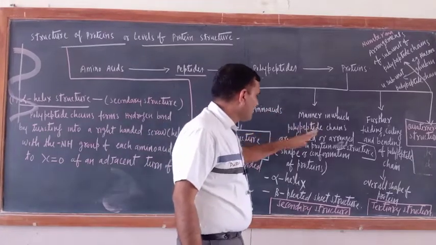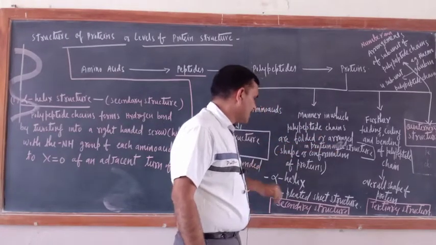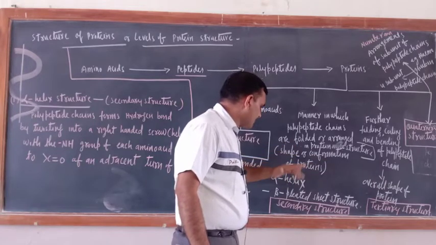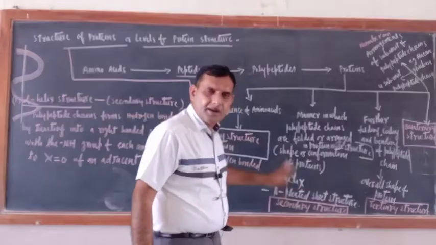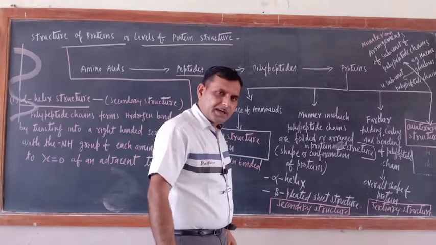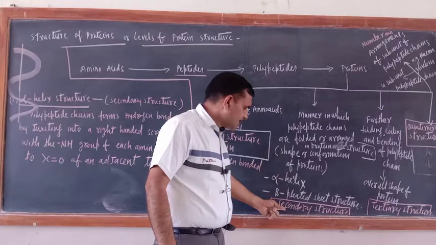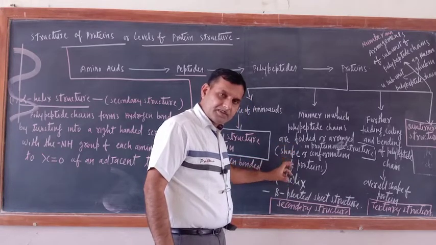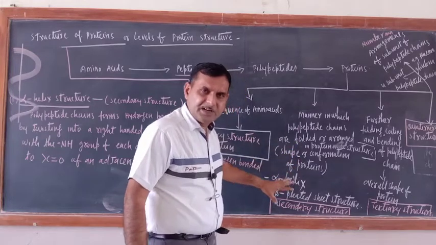The manner in which polypeptide chains are folded or arranged in protein structures, that only decides the shape or conformation of protein, that we will study in the secondary structure of protein. Their folding may be of two types, alpha helix way or beta pleated structure. Separately we will deal with this one.